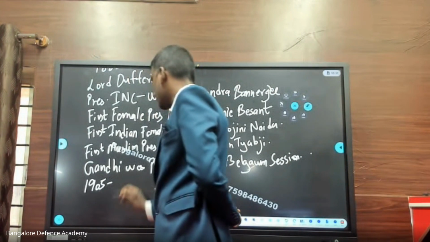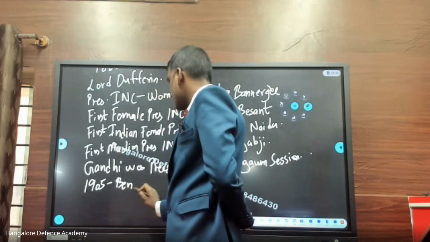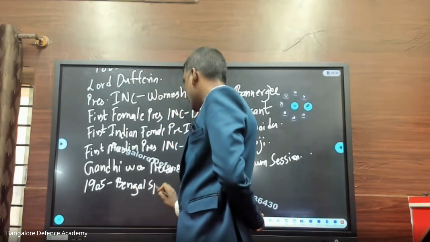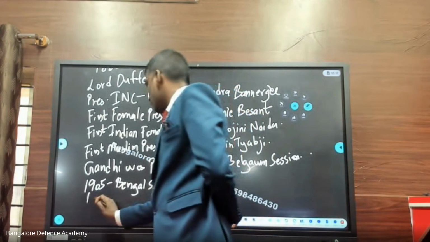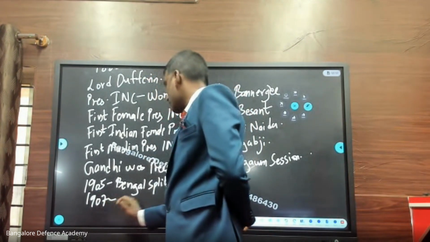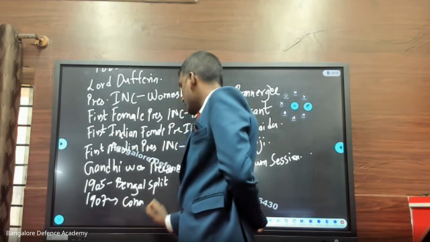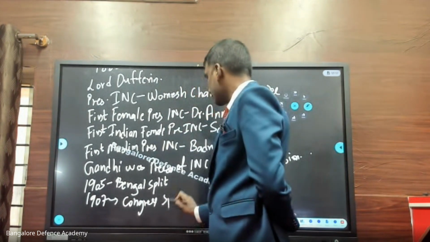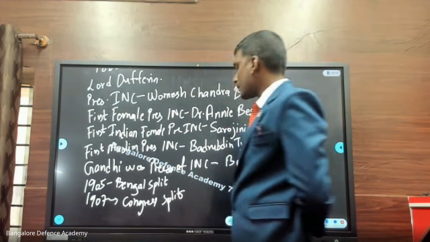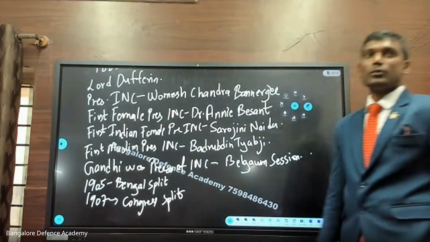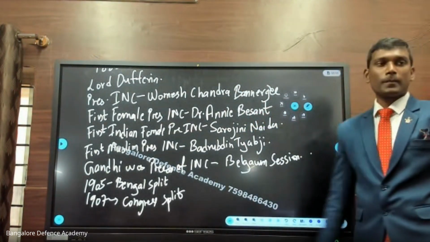1905, Bengal split took place, and 1907, Congress split. Fine. Now we'll try to see this in detail. Okay.